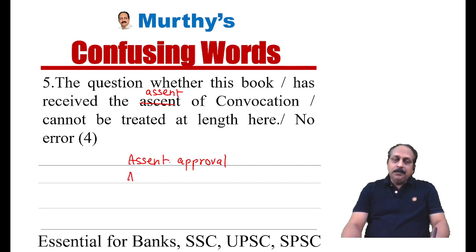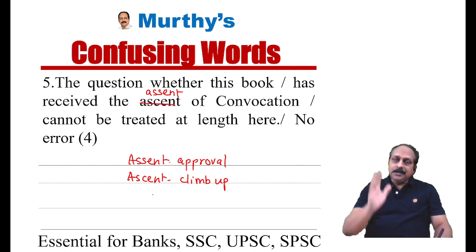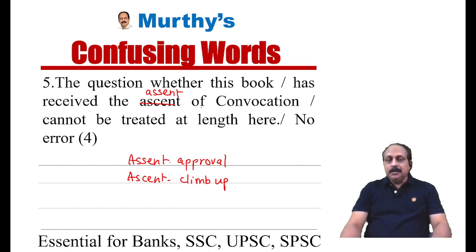And what is the word given? Ascent. Ascent, climb up. It goes with mountaineering, hiking, trekking. Ascent, going up, descent, coming down. The question whether this book has received the assent of Convocation cannot be treated at length here. Then the sentence is correct.